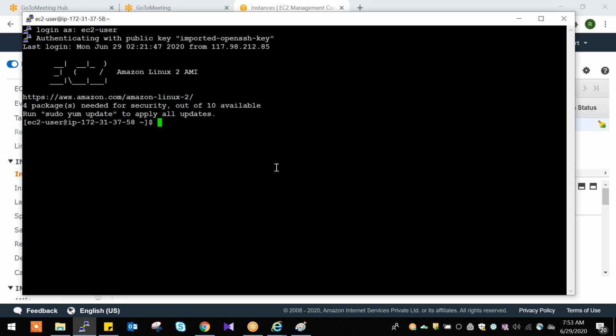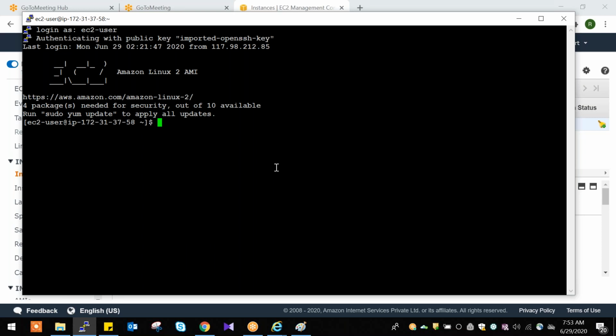Then what do we need to do? We can install whatever software we require. We can install the software, and then we can hand over the server to developers. Then they will start the development, right? That is the process. Now I will install some software here.